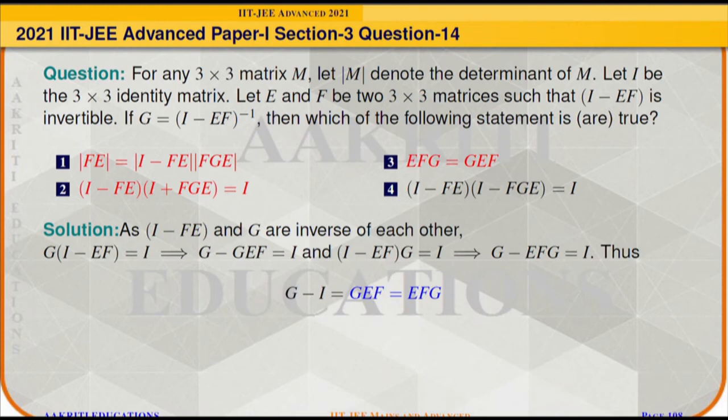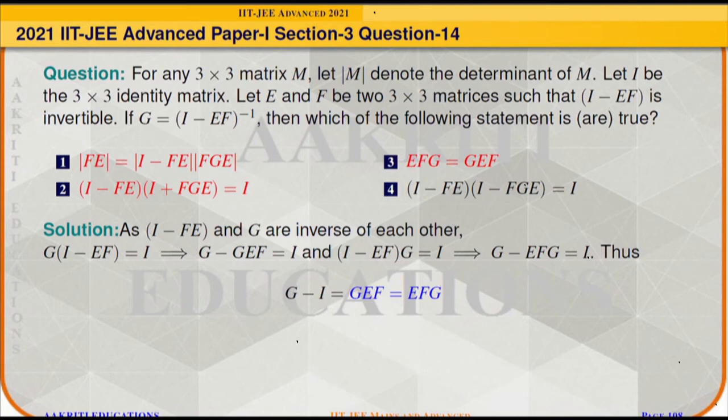Since it is given that I minus EF and G are inverse of each other, so G times (I minus EF) will be identity matrix, and after simplifying we will get G minus GEF is equal to identity matrix. Similarly, (I minus EF) times G will be equal to identity matrix, and it will give G minus EFG will be equal to identity matrix.